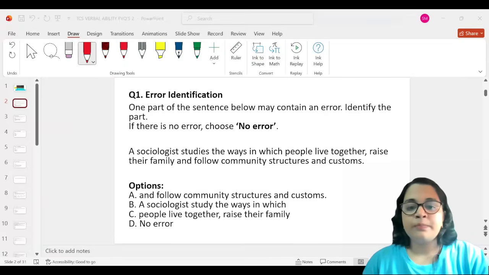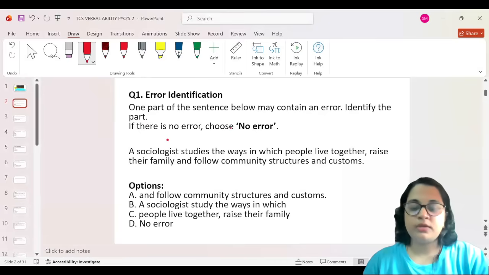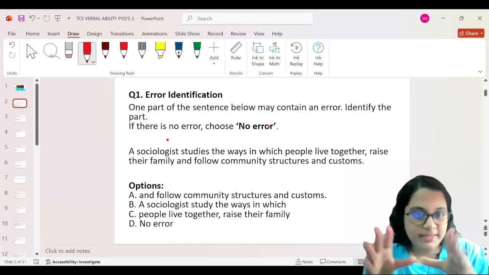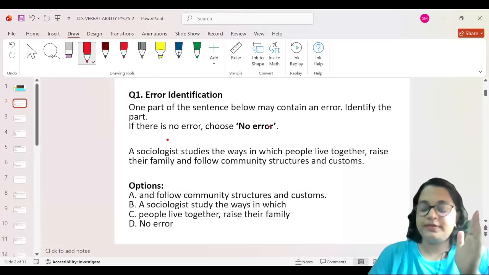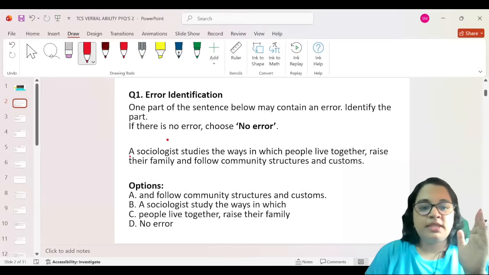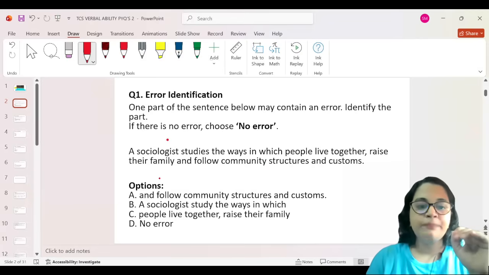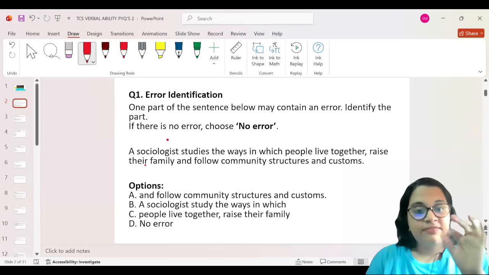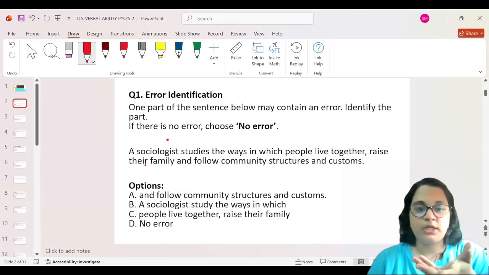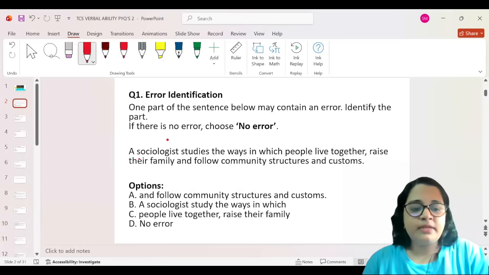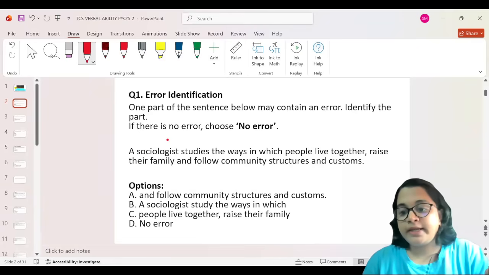Let us begin with reading. It says one part of the sentence below may contain an error. Identify the part. If there's no error, choose no error. What you will be doing here is reading the sentence, and one part of it, meaning either these three words or these three words, will be provided in your options. You don't have to worry about that. You simply have to identify and choose the option that is faulty, which has an error. Now let me read the sentence so that we can identify the error.